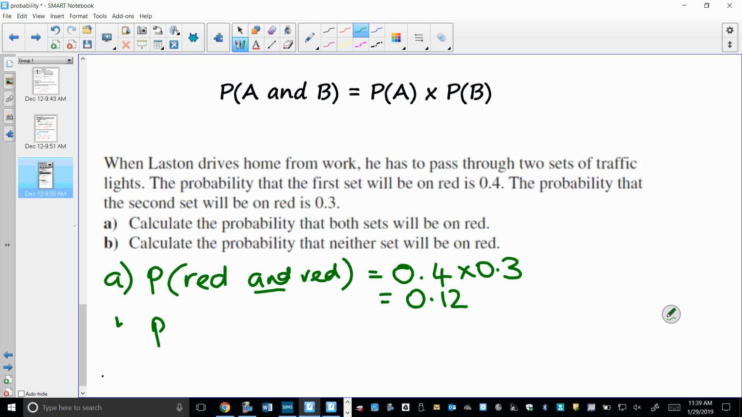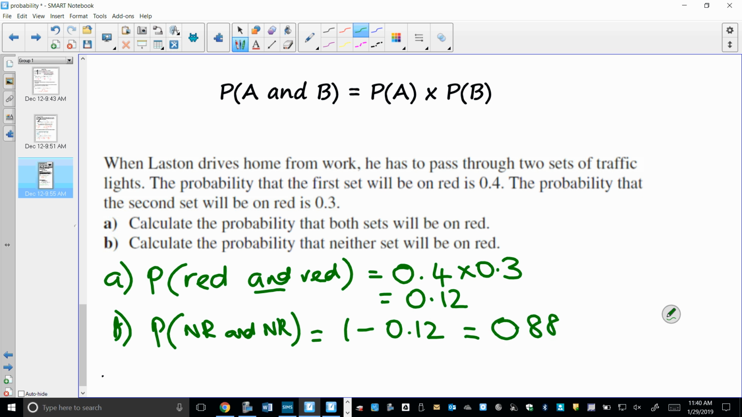So that means you're going to be finding the probability of not red and not red. Well, if I've already found red and red, then I can just do 1 subtract 0.12, because I know that the probabilities always add up to 1. And so I need to do 1 minus that. Okay, so that will be 0.88.